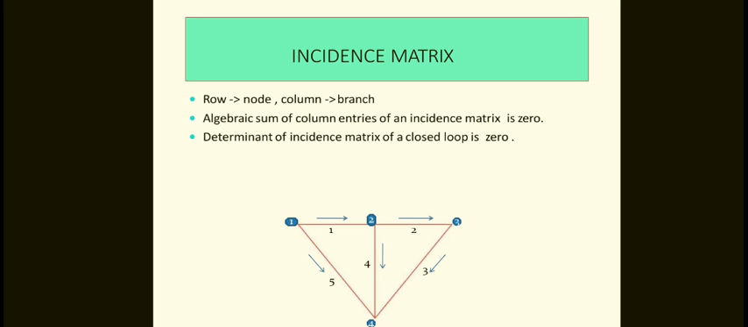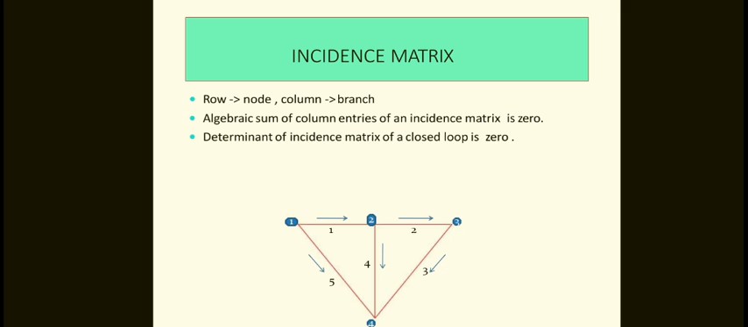If n nodes and b branches are present in a graph, then the incidence matrix will have n rows and b columns. The rows and columns correspond to the nodes and branches of a directed graph, and the order of the incident matrix will be denoted by n cross b. So what are the elements of the incident matrix? They are plus 1, minus 1 and 0.